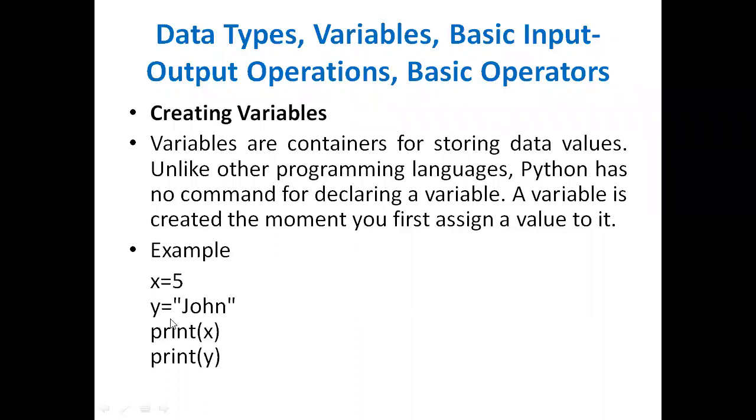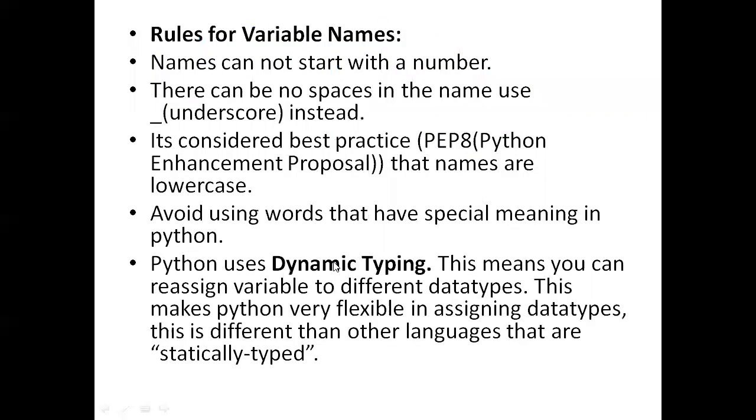In another example, I said y equal to John. Here y is a string type variable. Like that, we can define variables based on your situation and your use.